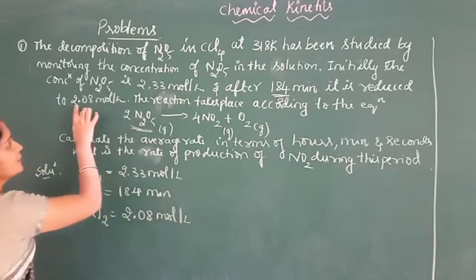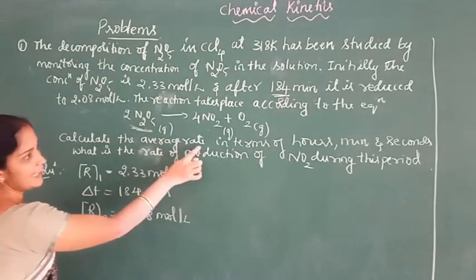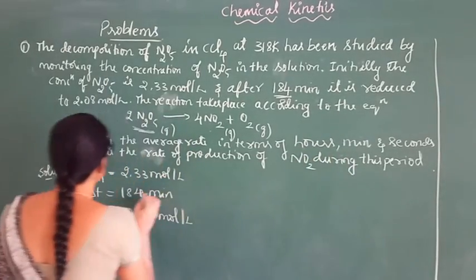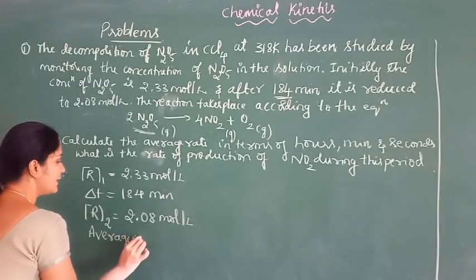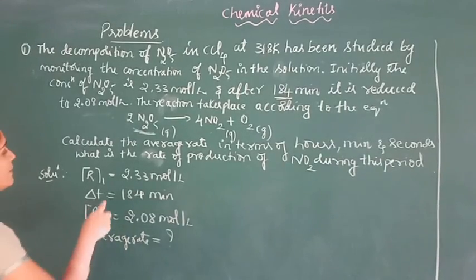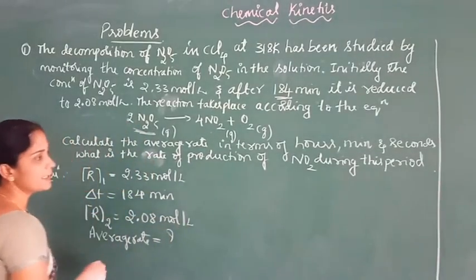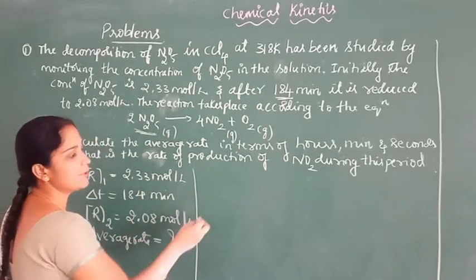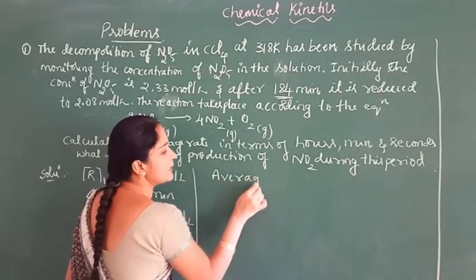So here we have to calculate average rate in terms of minutes, seconds and hours. And also we have to calculate rate of production of NO2 during this period. So we know that the average rate.